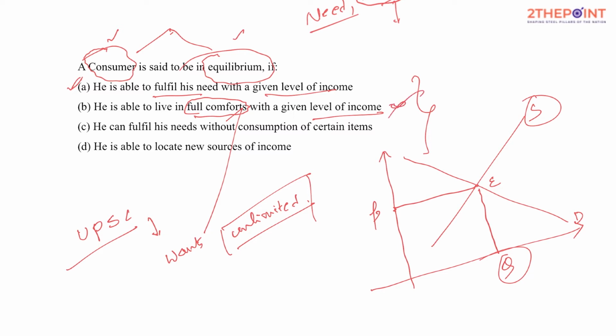He can fulfill his needs without consumption of certain items. What are those certain items? This statement is not clear, is it? Hence, I don't think this is the best option. He is able to locate new sources of income. New sources of income really doesn't explain the consumption perspective. A consumer's equilibrium means that if he is able to get whatever he needs for the amount of money he has, that's what we ideally call a consumer's equilibrium. But if he is able to look at new sources of income, is he able to fulfill what he needs? This statement does not explain that, and hence the most appropriate answer is A.